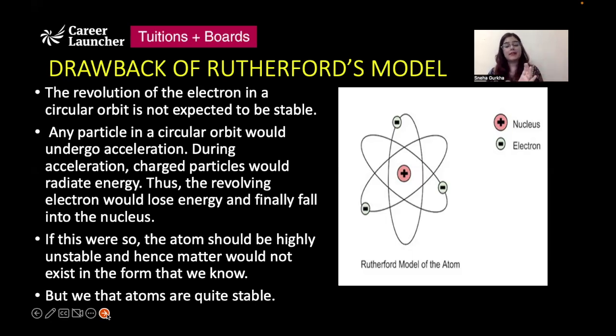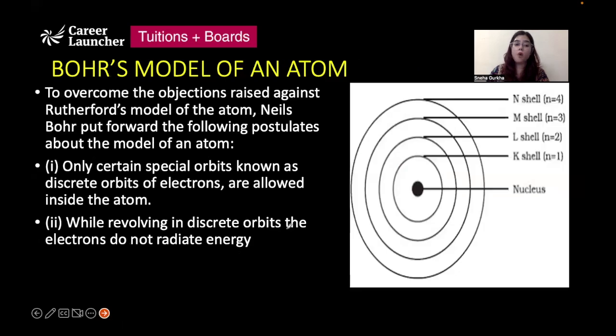And during acceleration, charged particles are supposed to radiate energy. So they would radiate energy, and there would come a point where the electrons would lose all their energy and fall into the nucleus. And if that was the case, then atoms should be highly unstable. But we know that atoms are not unstable. They are quite stable, right? So that was one of the drawbacks of Rutherford's model.